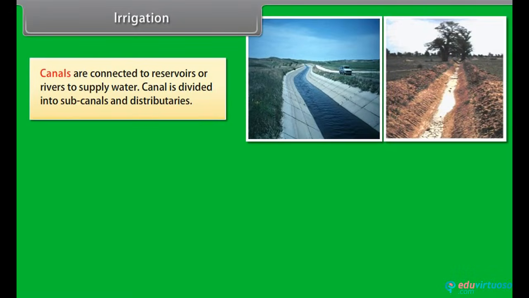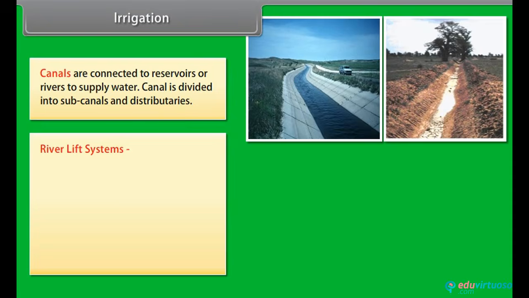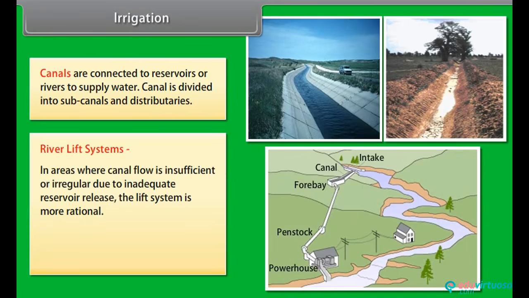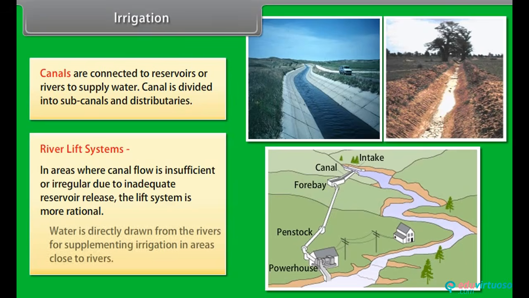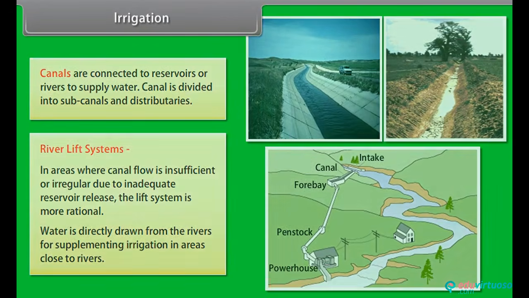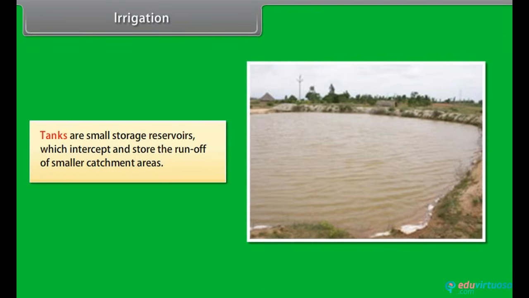Canals are connected to reservoirs or rivers to supply water. Canal is divided into sub-canals and distributaries. River lift systems. In areas where canal flow is insufficient or irregular due to inadequate reservoir release, the lift system is more rational. Water is directly drawn from the rivers for supplementing irrigation in areas close to rivers. Tanks are small storage reservoirs which intercept and store the runoff of smaller catchment areas.